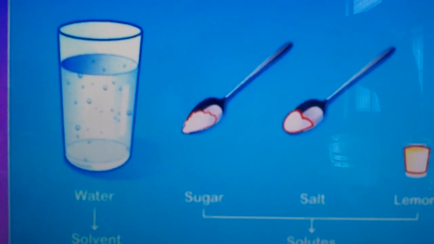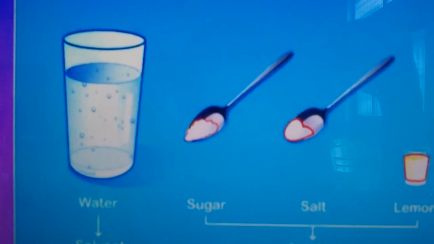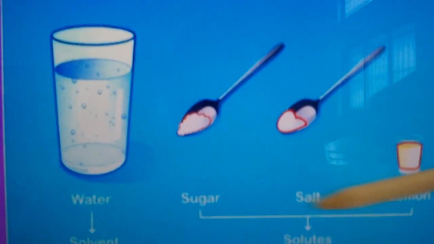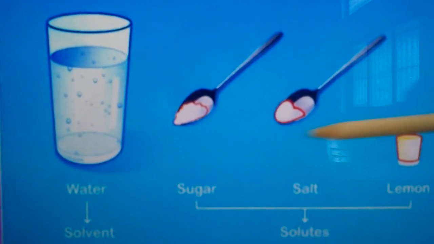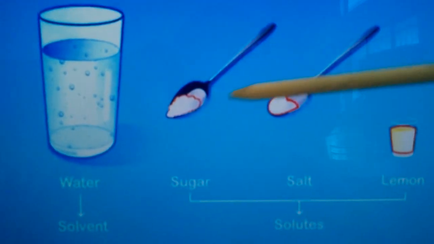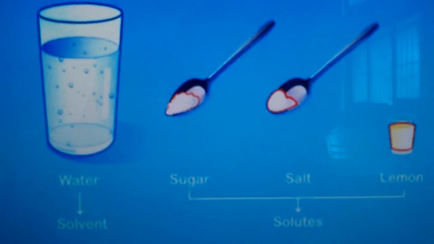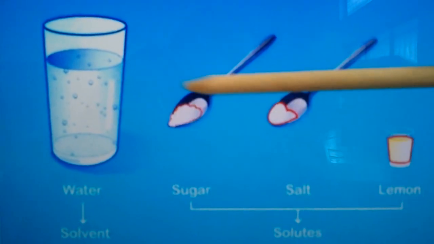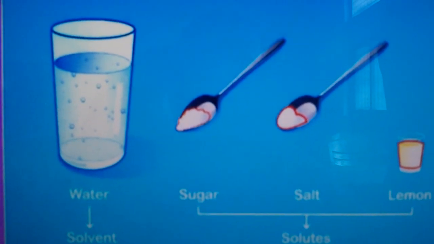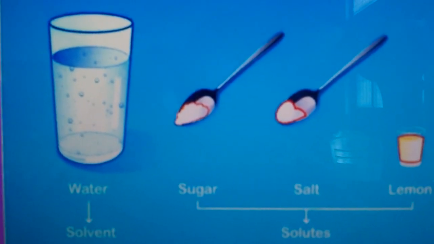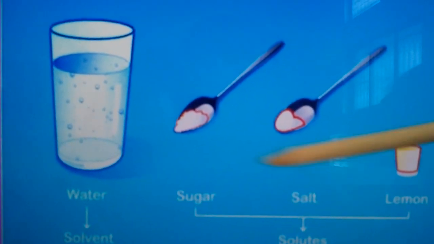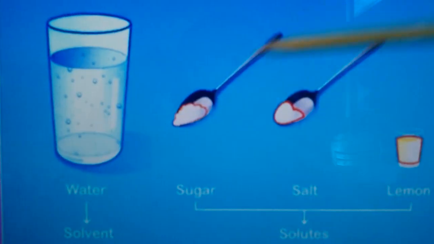Remember children, the solute is always lesser in quantity than the solvent. Here the solvent, water, is more, and the quantity of solute is very less. Either it is one spoon, two spoons, or a pinch of salt. So we say the solute is always less compared to the solvent.